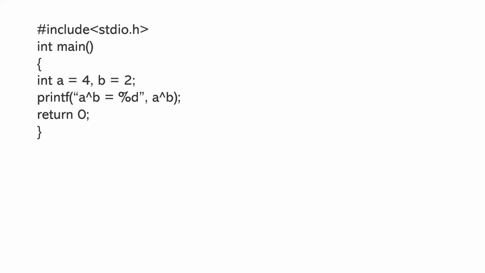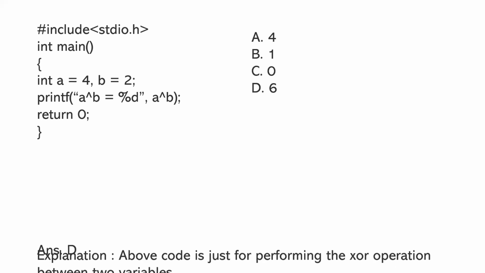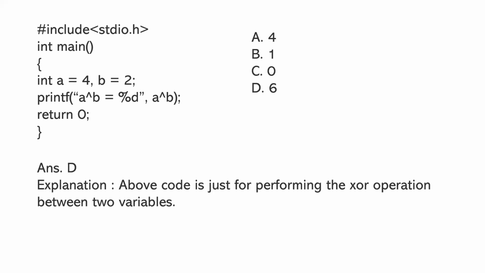Next one is int a = 4, b = 2, printf a or b is equal to %d, a or b. So options are 4, 1, 0, 6. Answer is D. Above code is just for performing the XOR operation between two variables. Okay, simple one.